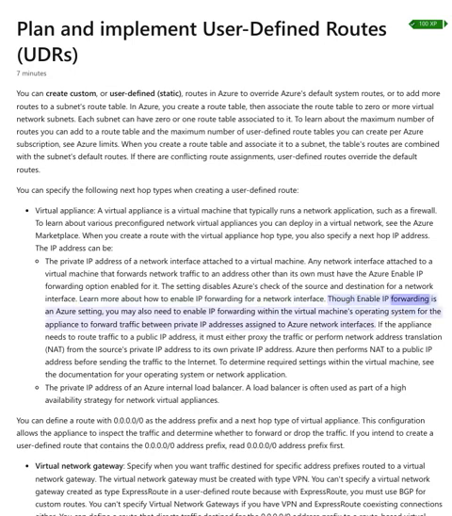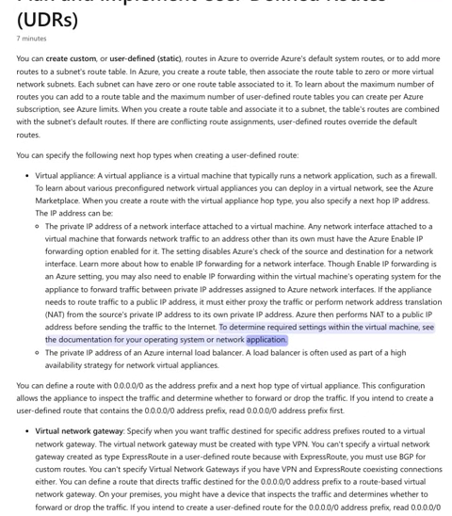Though Enable IP forwarding is an Azure setting, you may also need to enable IP forwarding within the virtual machine's operating system for the appliance to forward traffic between private IP addresses assigned to Azure network interfaces. If the appliance needs to route traffic to a public IP address, it must either proxy the traffic or perform network address translation, NAT, from the source's private IP address to its own private IP address. Azure then performs NAT to a public IP address before sending the traffic to the internet. To determine required settings within the virtual machine, see the documentation for your operating system or network application.